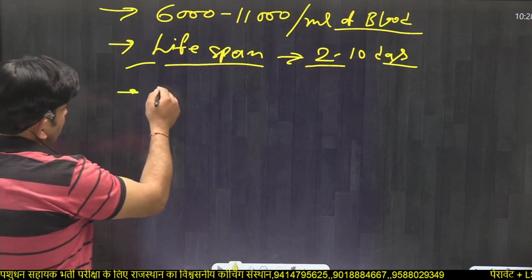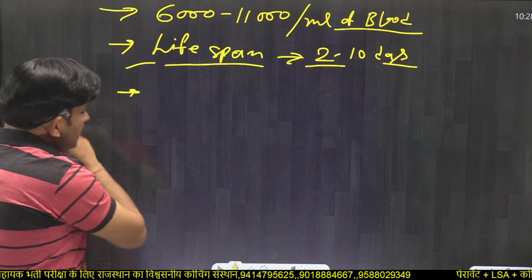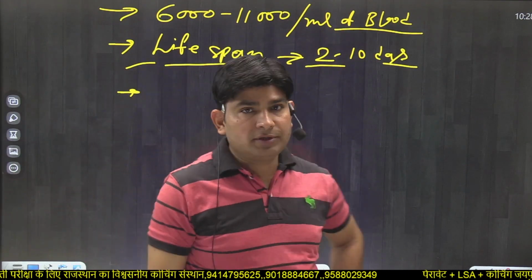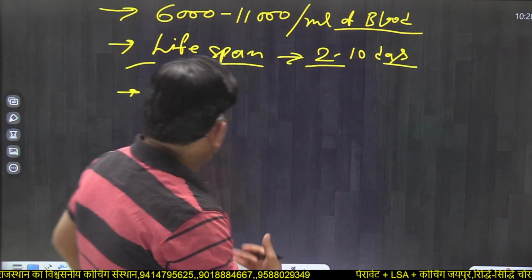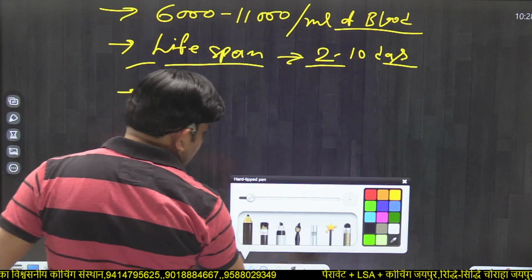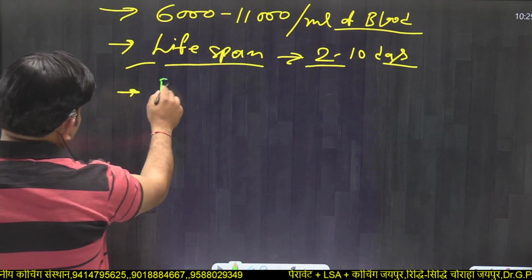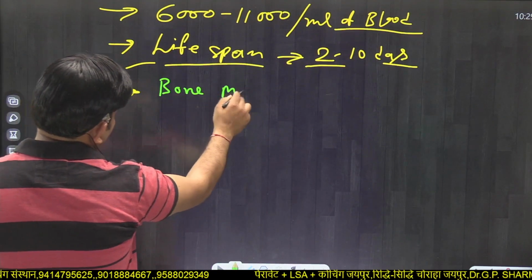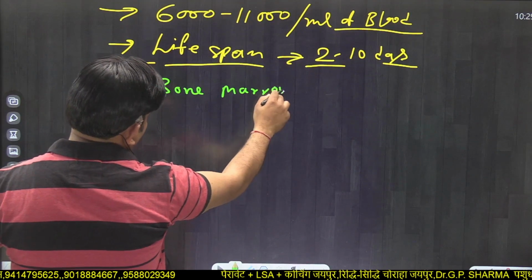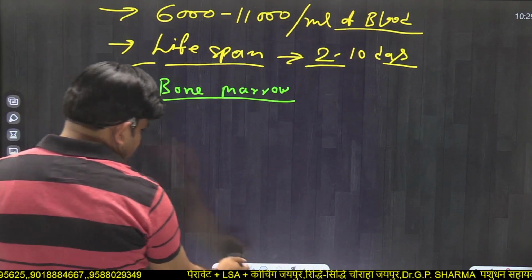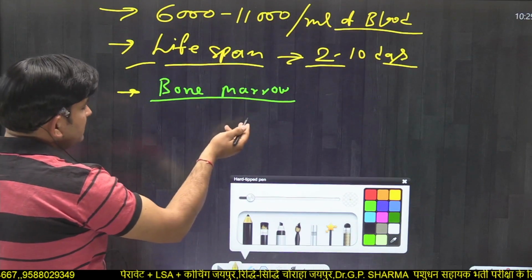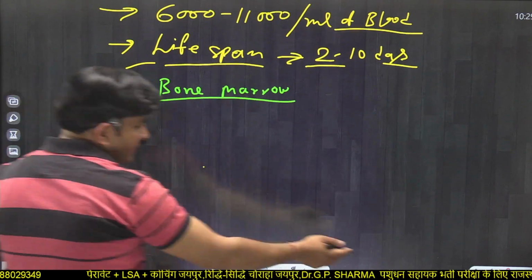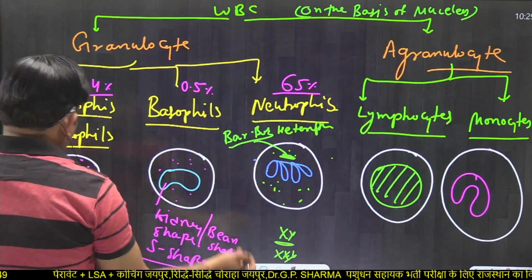Now, leukopoiesis is the formation of WBC, like hematopoiesis or hemopoiesis, like erythropoiesis. Leukopoiesis is the formation of WBC, and formation of WBC also occurs in bone marrow. Which WBC has the maximum phagocytic nature?